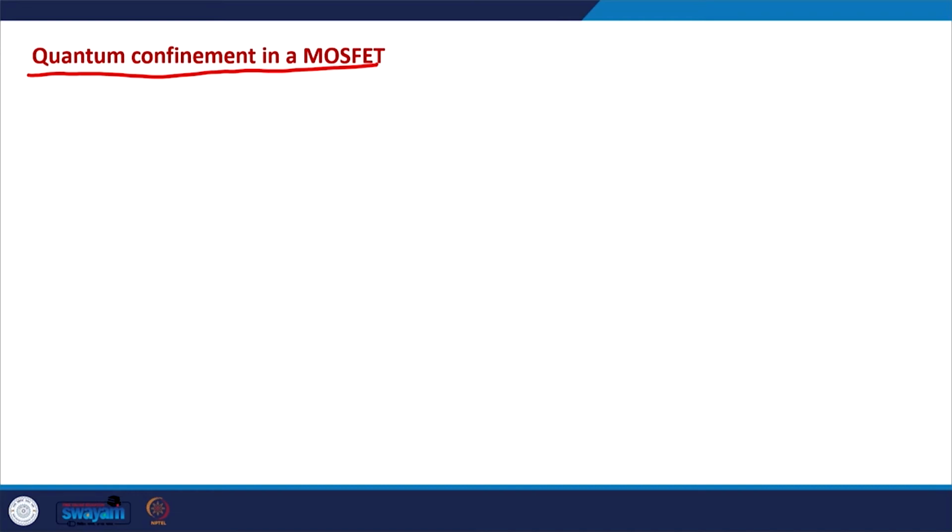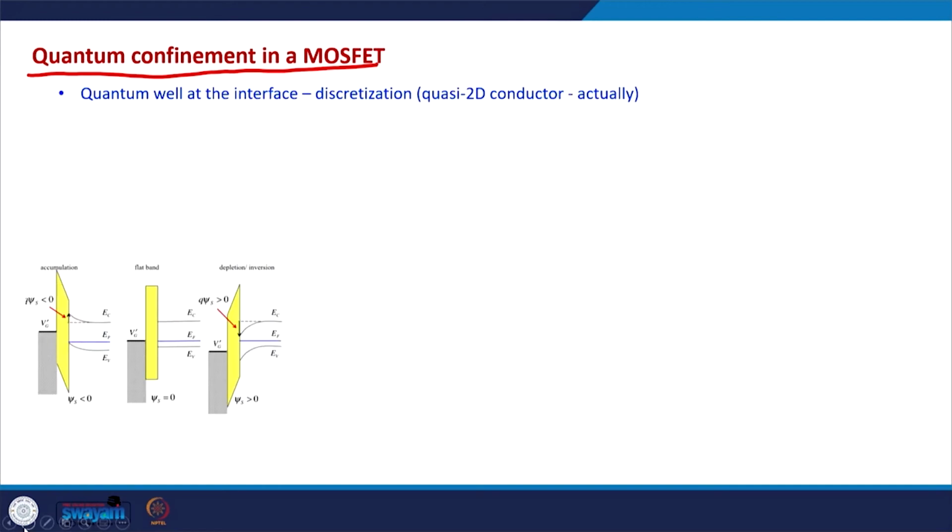Just take a moment and think about it. Where is the quantum confinement, or where is the confinement happening in the MOSFETs? If you recall the MOSFET in the depletion region, by now we are familiar with this kind of structure. In the inversion and in the depletion region, this is how the bands look, and this band profile is exactly the same as the potential energy profile of the electrons. As you see, on the interface, which is also the channel region, we have this kind of